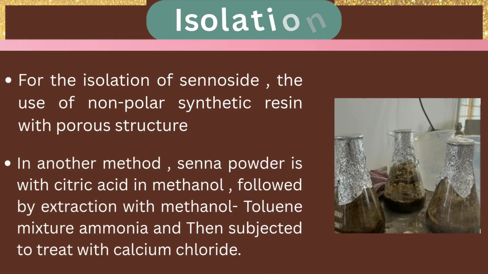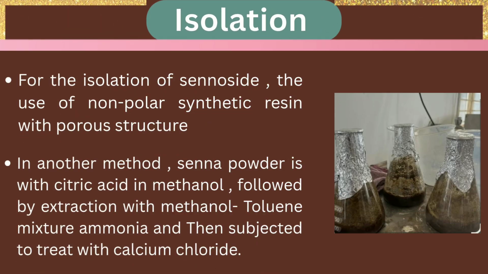Now, about the isolation of sennosides. For the isolation of sennosides, a non-polar synthetic resin with a porous structure is used. In another method, senna powder is treated with citric acid in methanol, followed by extraction with a methanol-toluene mixture of ammonia, and then subjected to treatment with calcium chloride.